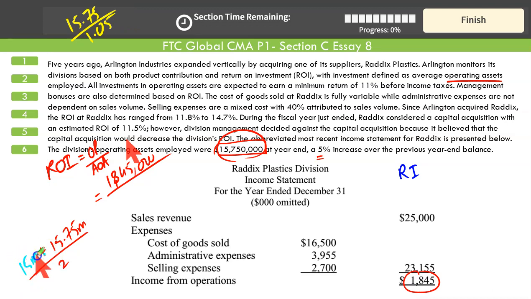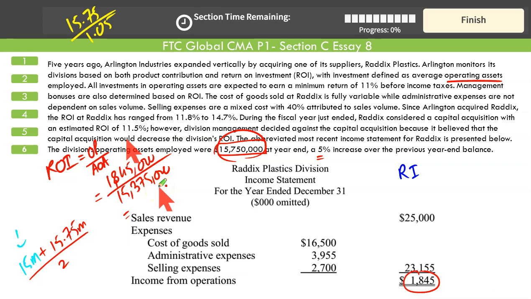This was the balance of operating assets last year. 15.75 is the balance of assets current year. So 15 plus 15.75 divided by 2 give you the average of 15.375 million. Next step is very simple.